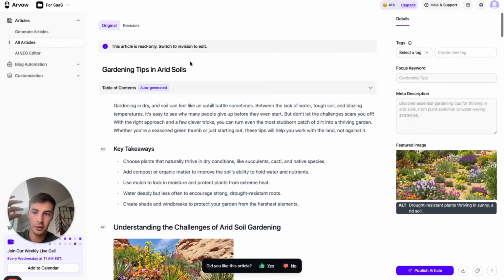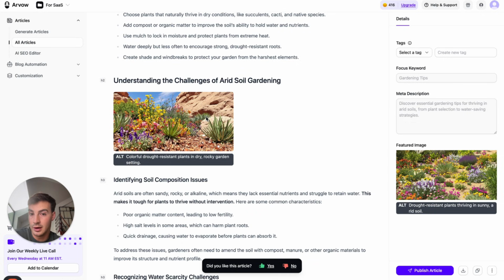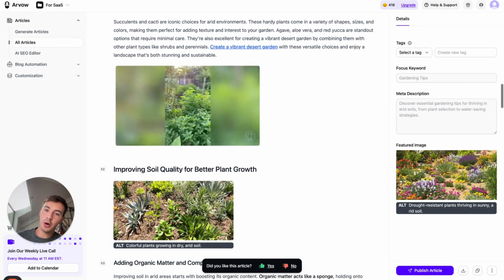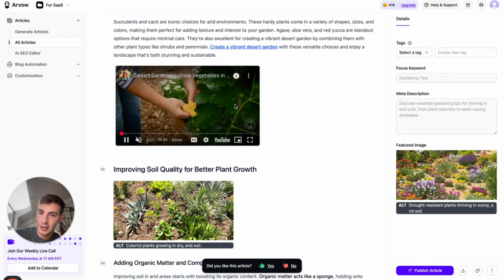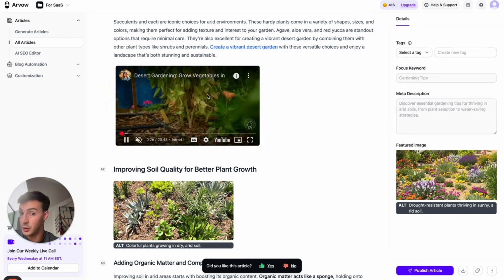The AI wrote the article about gardening tips in arid soils. It made sure that the in-article images were in accordance to what the article is about, gardening in arid soils. It made sure to go on YouTube and find a video that would be relevant to post here, and the video is titled, desert gardening, so the video is relevant.